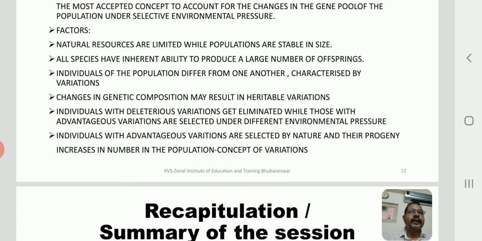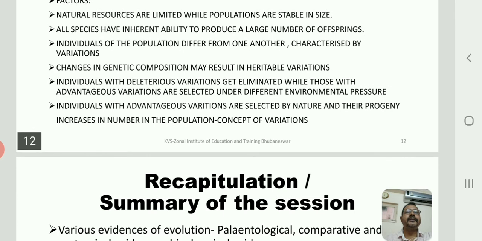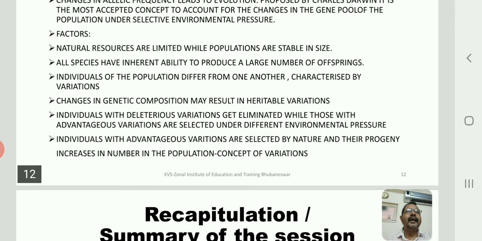Okay, so organisms possess variations, right? But which variations are going to help the organism will be decided in the course of time. If the organism survives with those variations, we say that the variations are useful, and if those variations are not helping the organism to survive, we can say that these are deleterious variations, and that will help in eliminating the organism. Okay, so that will be under different environmental pressures. Take the example of a forest or a pond, any ecosystem. These are the things that will always be in action.